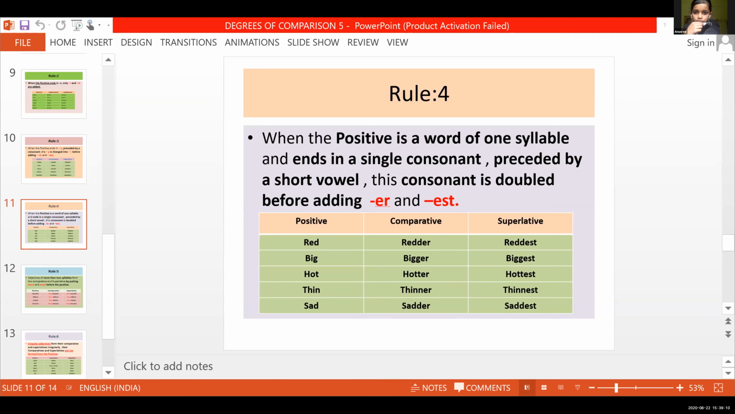and reddest in the superlative, by adding er in the comparative after doubling, and after doubling, est can be added in the superlative. Clear? Red, redder, reddest. Okay, big, bigger, biggest.